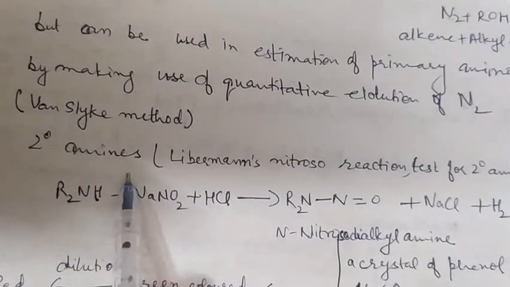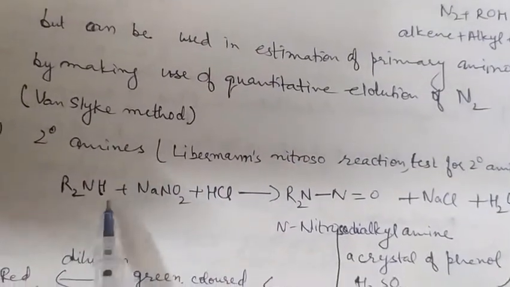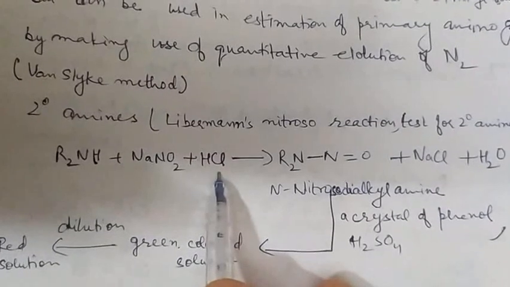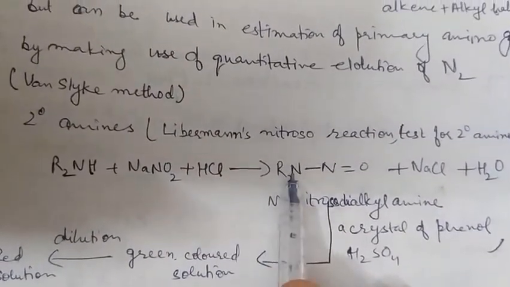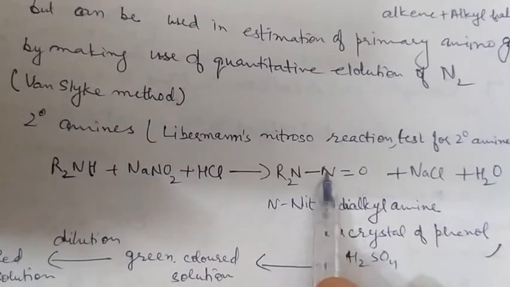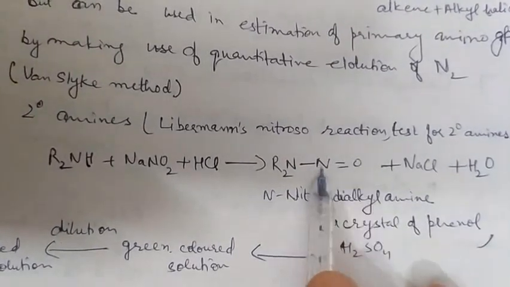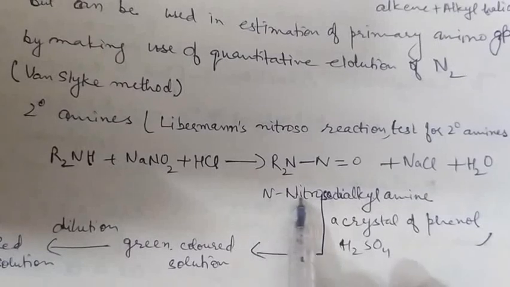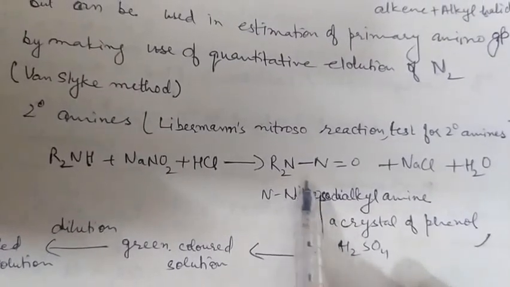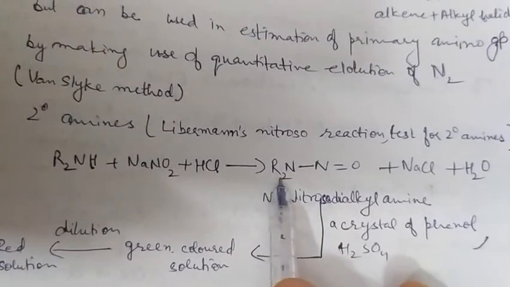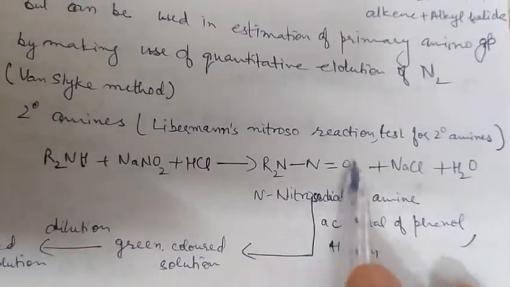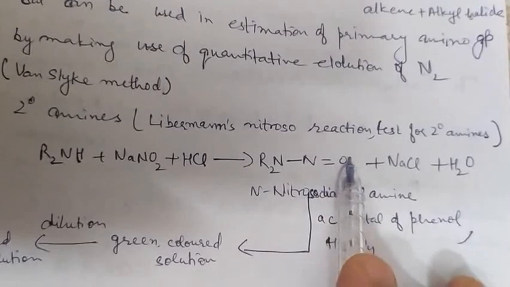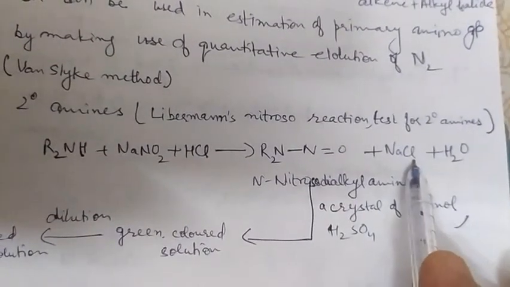Secondary amines react with nitrous acid, that is NaNO2 and HCl, to give N-nitroso compounds. This N double bond O group is the nitroso group attached on nitrogen, hence called N-nitroso. N-nitroso dialkyl amine, R2N-N double bond O, is formed along with NaCl and water.